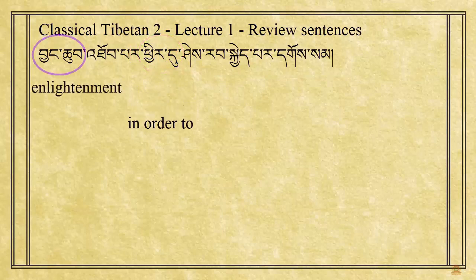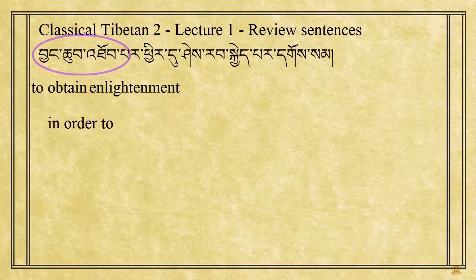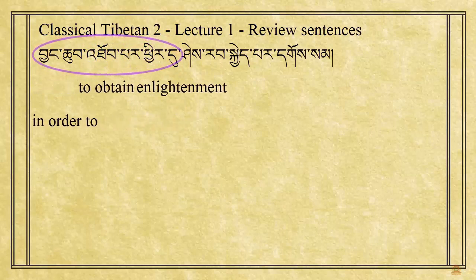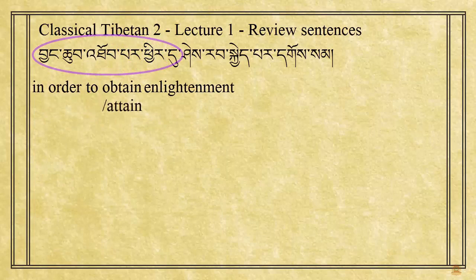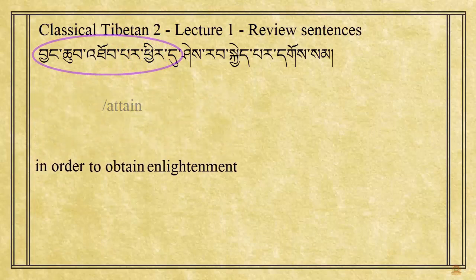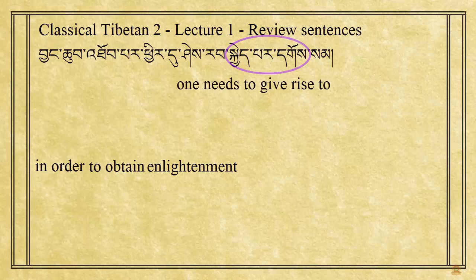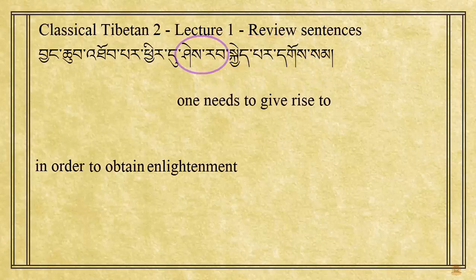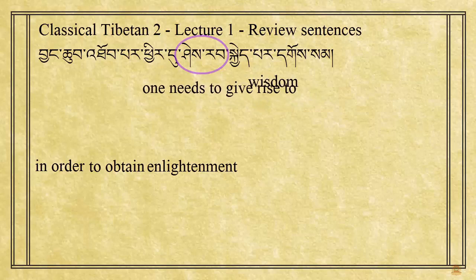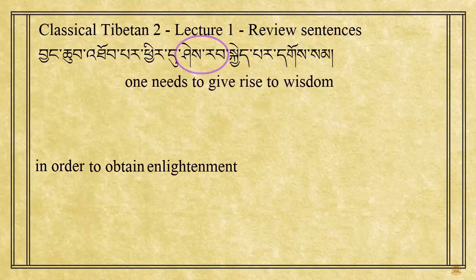Changchup means enlightenment. Changchup top means to obtain enlightenment. So, Changchup topar chirdu means in order to attain enlightenment. Then the second part. Gö is here an auxiliary verb because it's coupled with the verb kie. Together they mean one needs to give rise to. The direct object of kie is not marked by a particle. This is sherab, wisdom. So we get one needs to give rise to wisdom.